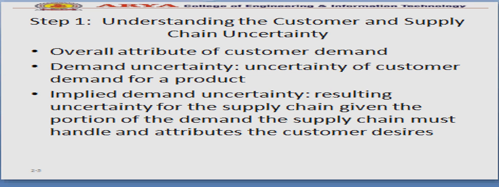Then understanding the customer and supply chain uncertainty continued. Overall attribute of customer demand uncertainty: uncertainty of consumer demand for a product. According to the prices also, if you lower the price, the customer will go and purchase more of the product. This is a basic kind of uncertainty. As you decrease the price, the demand will go up.